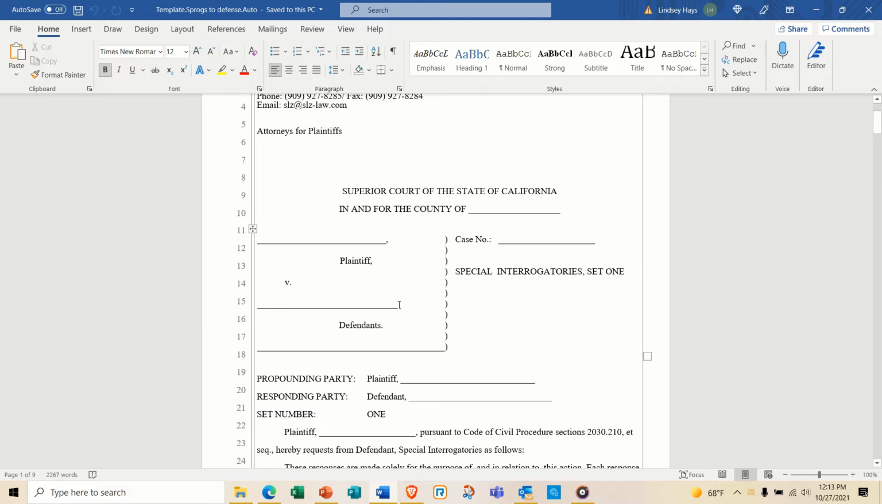Then down at the bottom, you would put in what the defense is. Let's just say Elms Mobile Home Park. I'm just guessing. I don't know if this is correct. And then we usually say, it'll say on the complaint, and Does 1 through 25, inclusive.